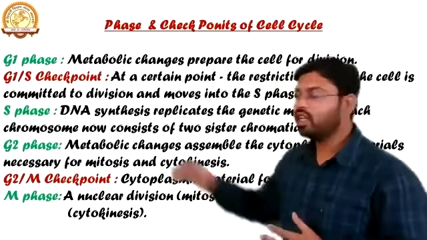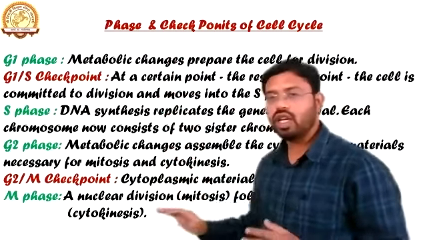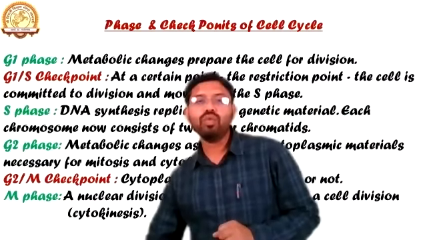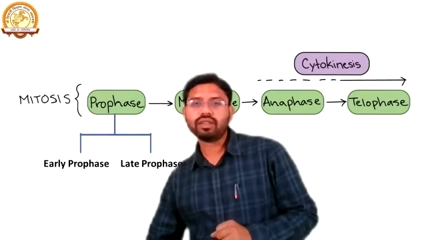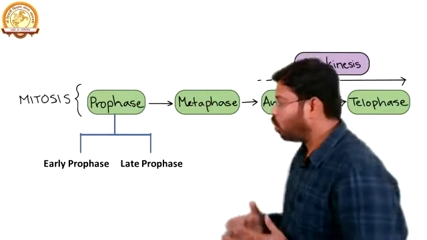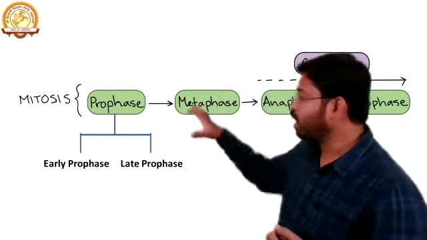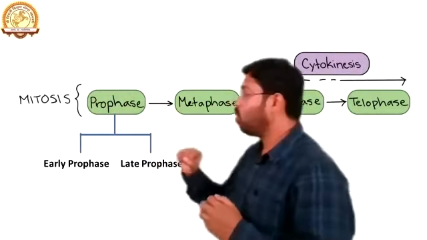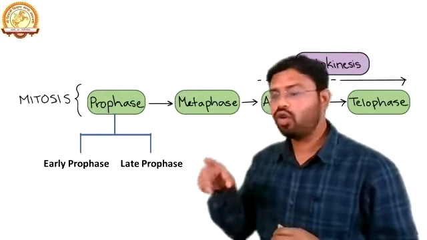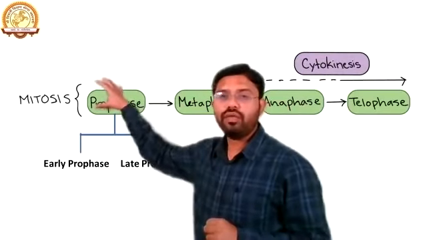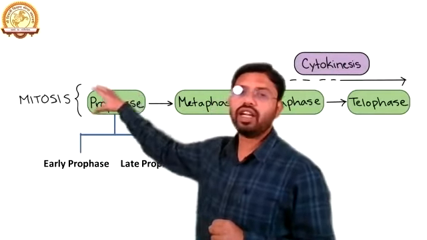Now, the main events are the G1 phase, G1/S checkpoint, S phase, G2 phase, G2/M checkpoint, and M phase, which we now understand. Now we'll move to the event that takes place in the cell, and that is mitosis. How these cells get divided, we can understand by the mechanism of mitosis. Now we are entering the M phase. We have processed the interphase.